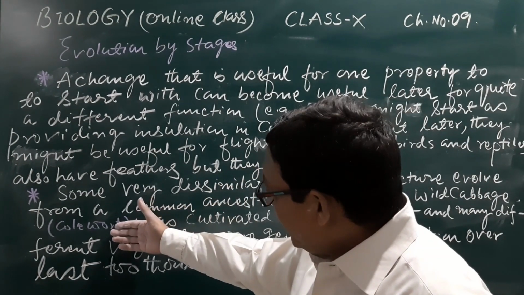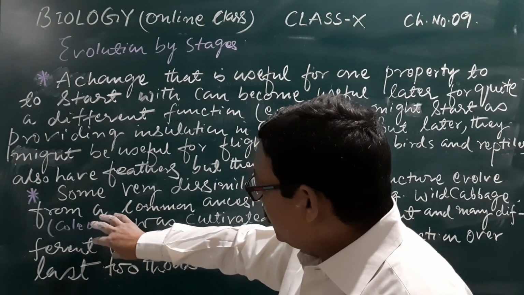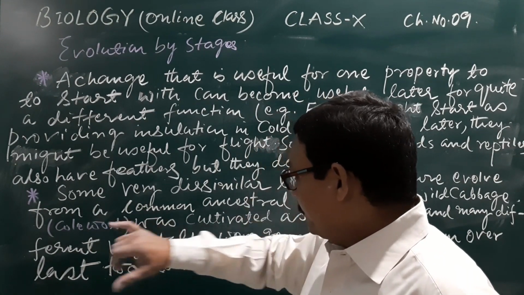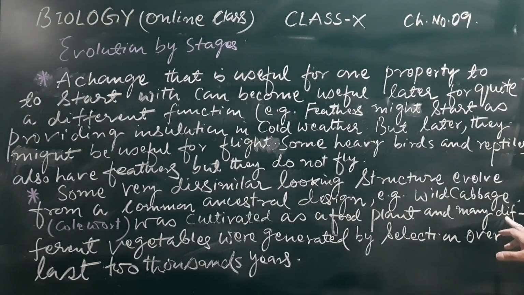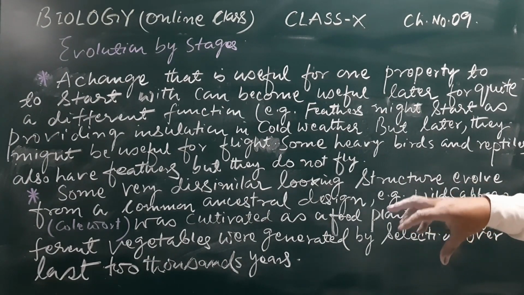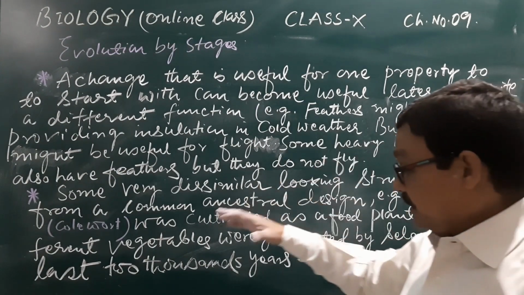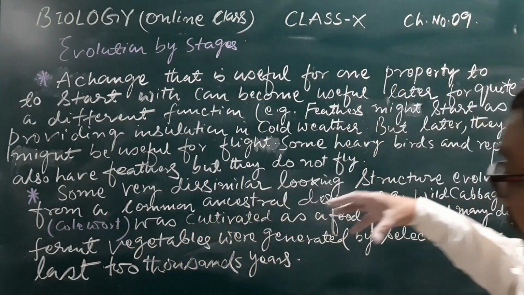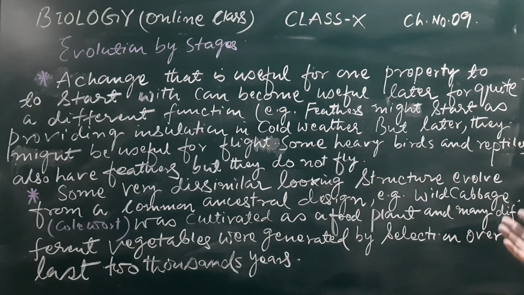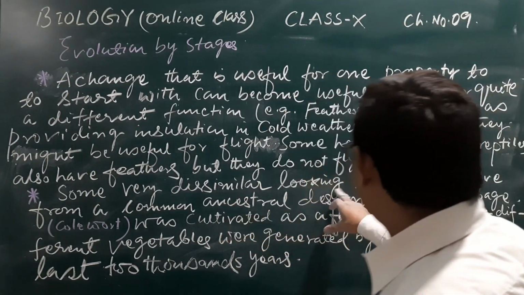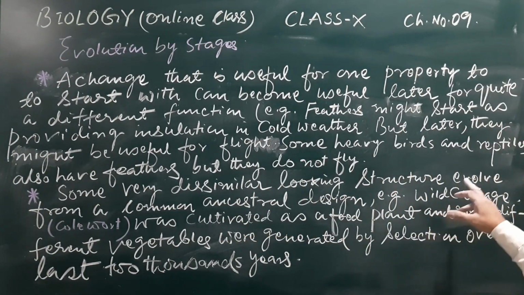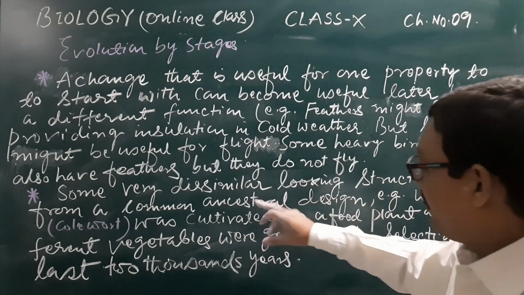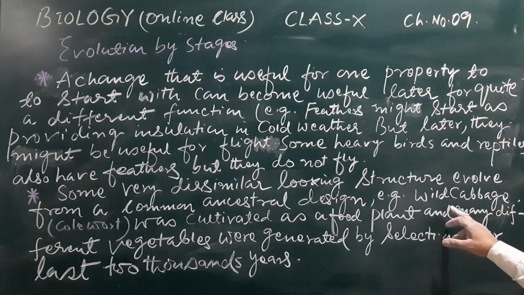Here you may have seen the examples of how the wild vegetable, the wild cabbage, after artificial selection was done, generated different varieties, very dissimilar looking structures evolving from a common ancestral design.